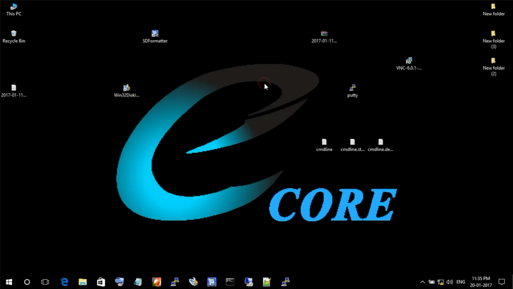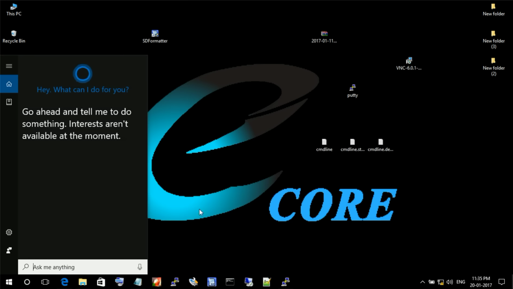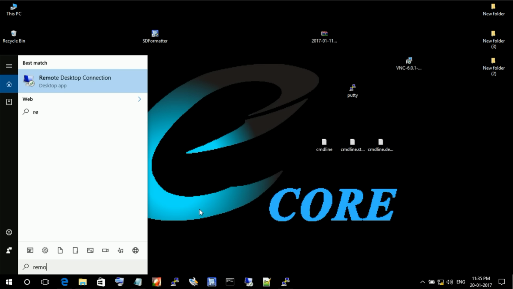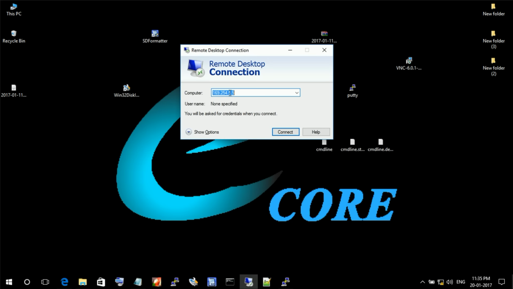First one is remote desktop. It's an inbuilt feature of Windows OS. Click on search panel and type remote desktop and open that one. Here you have to enter the IP address of the Pi.